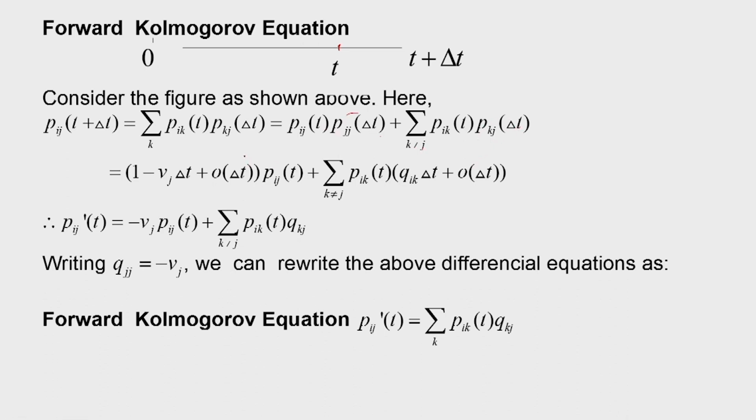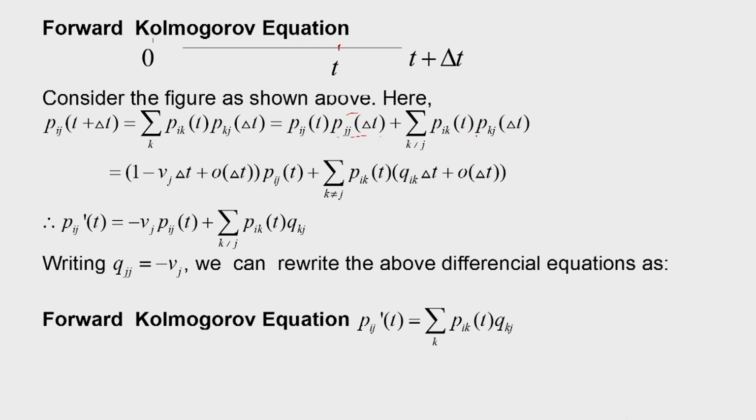So, that way using lemma 1 and lemma 2, I can write this quantity as 1 minus nu j delta t plus O delta t multiplied by Pij t. So, this term I am writing using lemma 1.